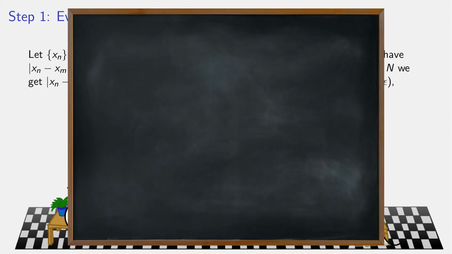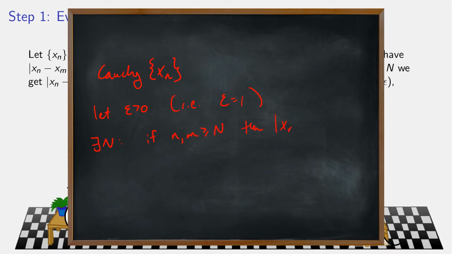So basically, what's going on is we've got our Cauchy sequence. Let epsilon be positive, i.e. epsilon equals 1. It really doesn't matter. Then there must exist a capital N so that if 2 indices are at least as large as capital N, then the distance between those 2 terms is no larger than 1.